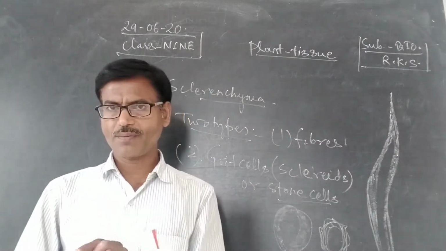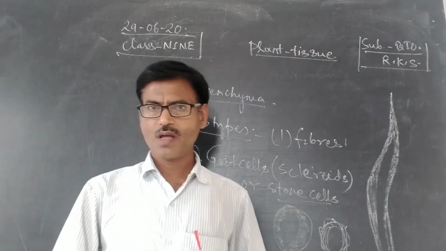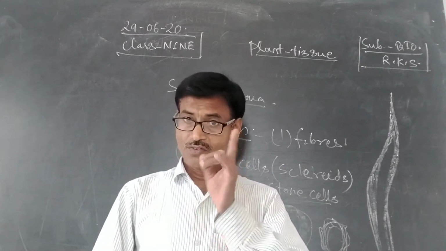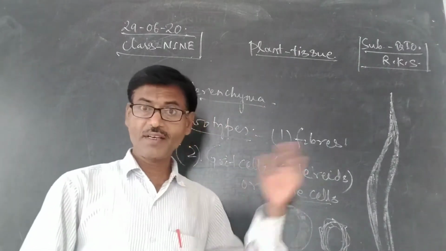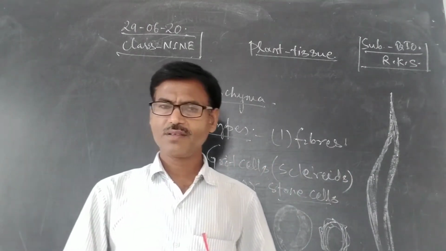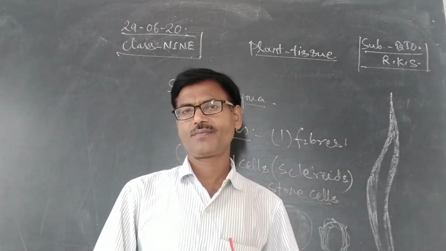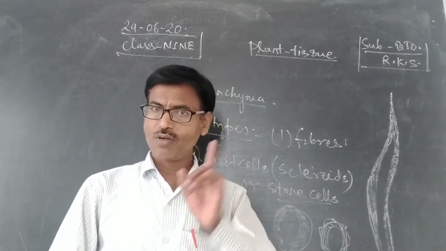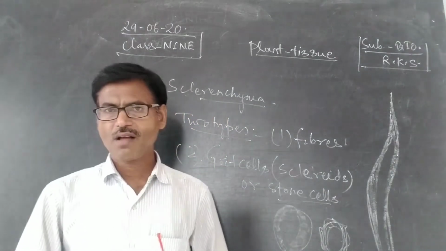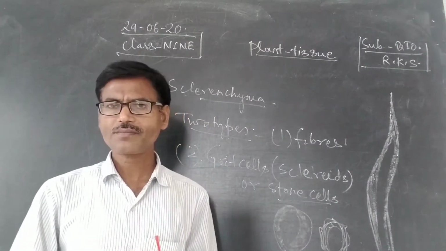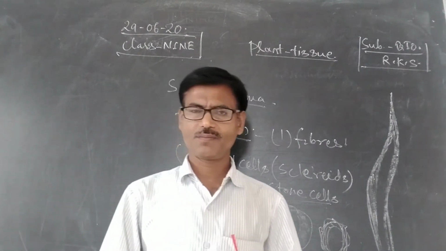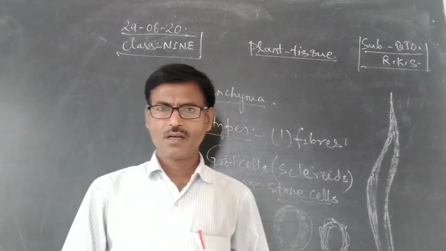Sclerenchyma is a simple permanent tissue having thickened cell wall, and the thickening of cell wall takes place with lignin. So, sclerenchyma is made up of cells having lignified cell wall, right?